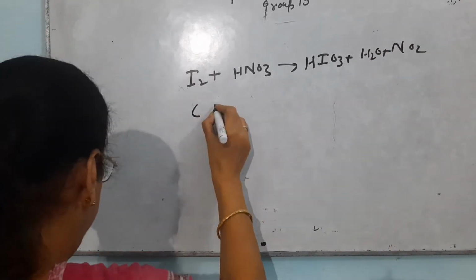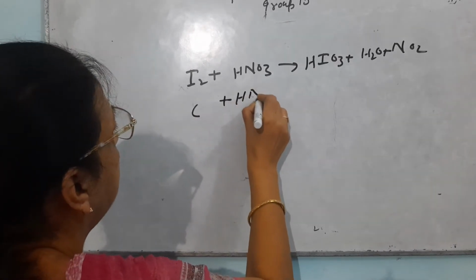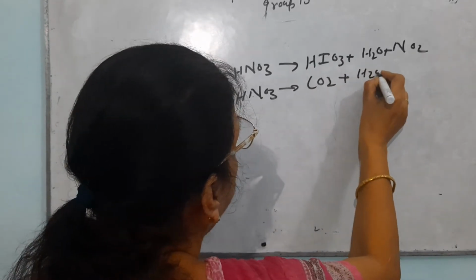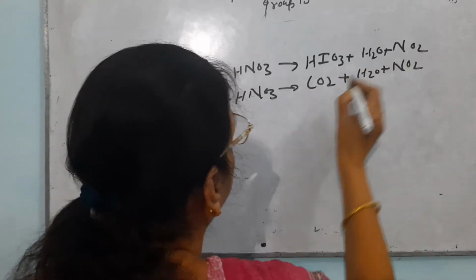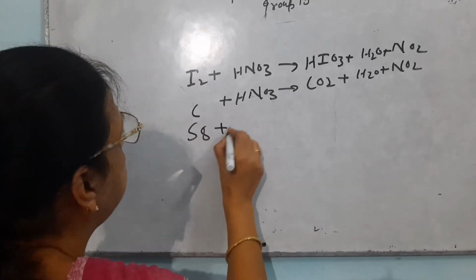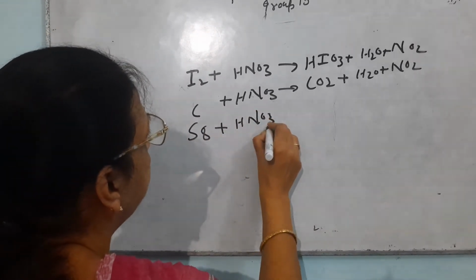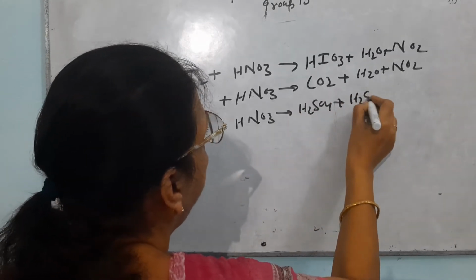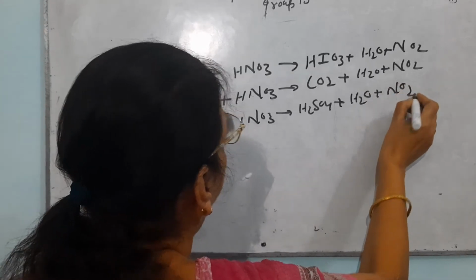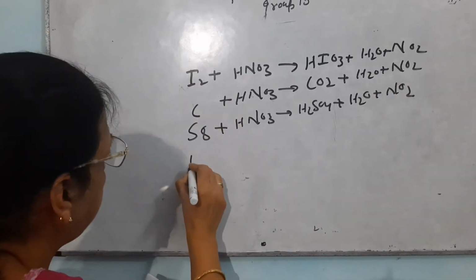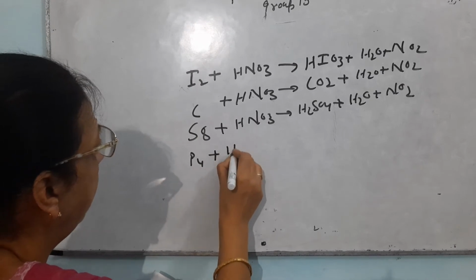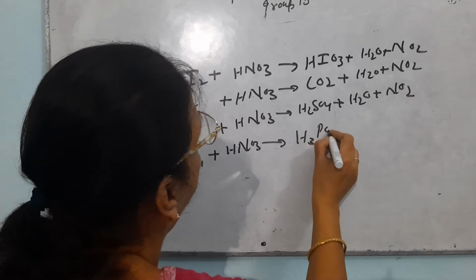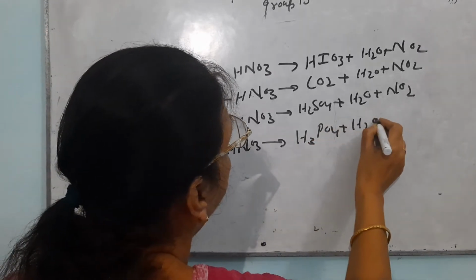In the second case, the reaction of carbon with HNO3, there will be formation of carbon dioxide, H2O and NO2. In the third case, the reaction of S8 with HNO3, there will be formation of sulfuric acid with H2O and NO2. The next one is the reaction of phosphorus with HNO3. There will be formation of H3PO4, H2O and NO2.